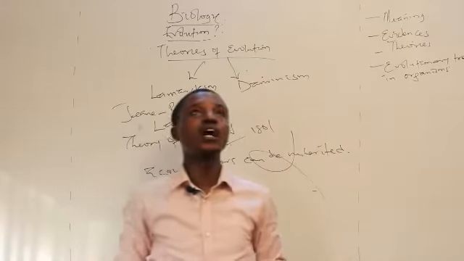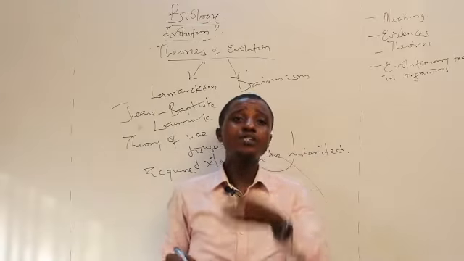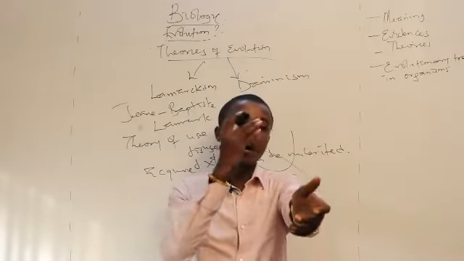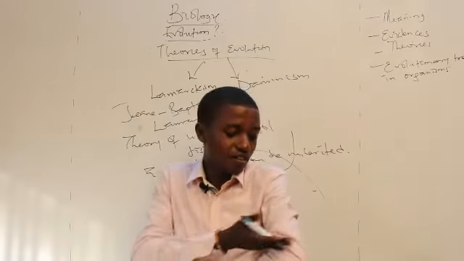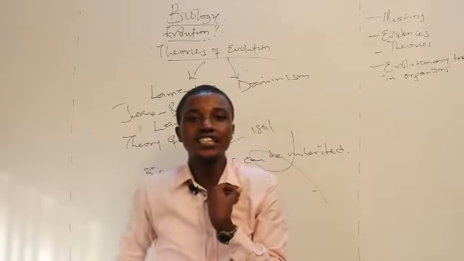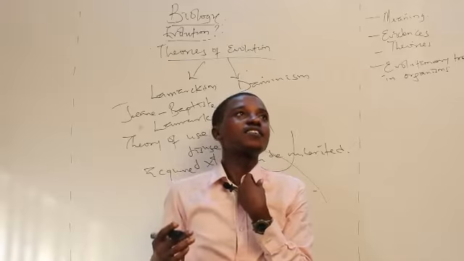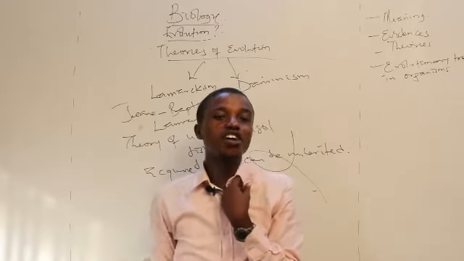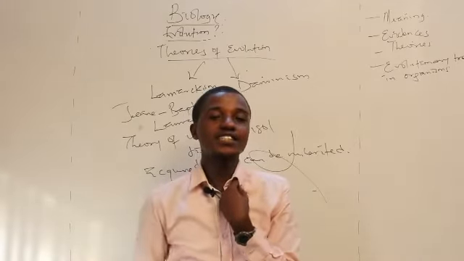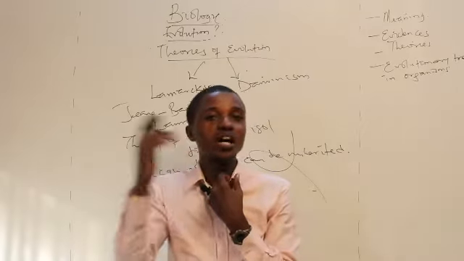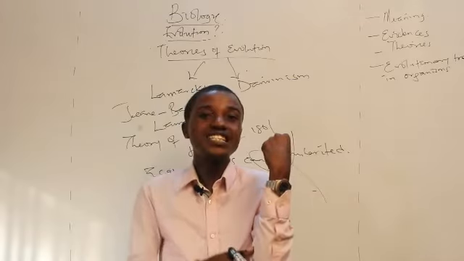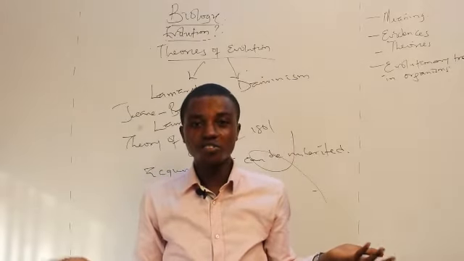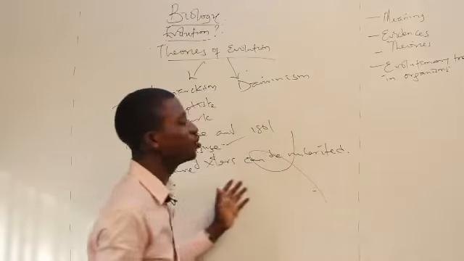Just take, for example, it happens that I went to steal and they cut off part of my hand, and so my hand is just like this. And now if I happen to sleep with this young lady, her name is Sade, and we got married and had sexual intercourse, should she give birth to a person with this same defect, this same disability? No, it is not so. And so acquired characters cannot be inherited.